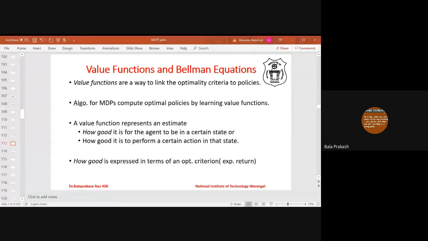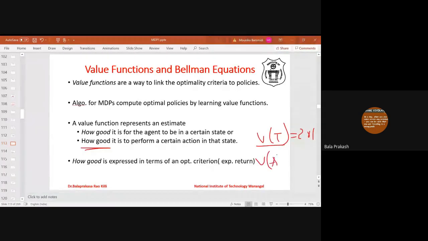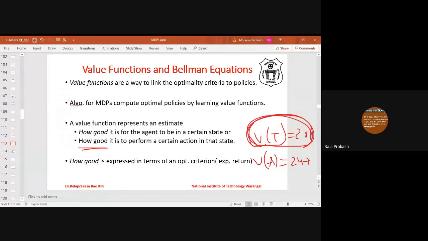Now, how do we express this goodness? The goodness is generally expressed using the optimality criteria, meaning the expected total reward starting from state S. Earlier we saw that the value of state T is around 280, whereas the value of state A is around 247. So the value of the criteria is higher for state T. The expected reward is more in state T than in state A. So the goodness is expressed using the optimality criteria, the expected reward or expected return.